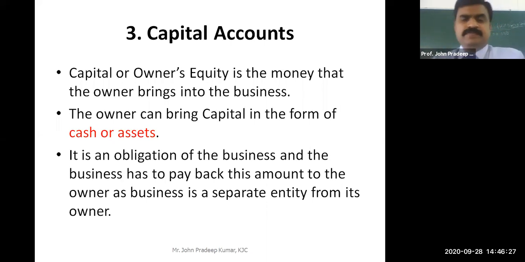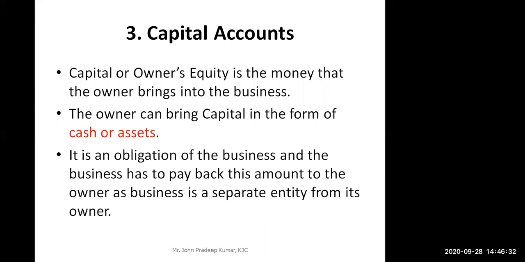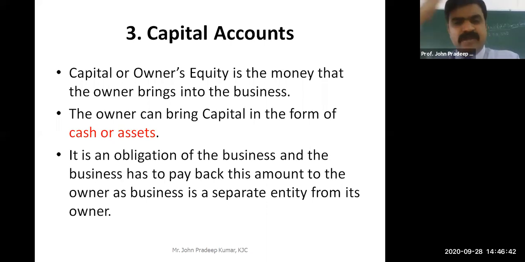Why are we both different? So that we don't mix the transactions of the business and the proprietor, and so we can have a clear picture of the business. I think you would have learned different types of accounts, right? Personal, real, nominal. A company is also a person, but it is an artificial person, because the company is started by law. It becomes a person because it is registered in the law. So the law calls that person an artificial person.